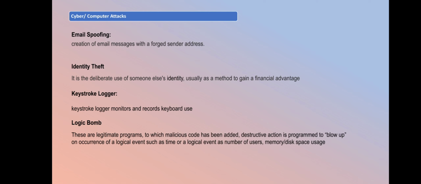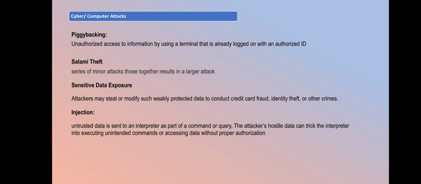So he can guess. Logic bomb is a malicious code installed on your system or your network that will be exploited at a particular time or logic given to this malicious code, like a particular time is given to it, or on a particular memory use limit.